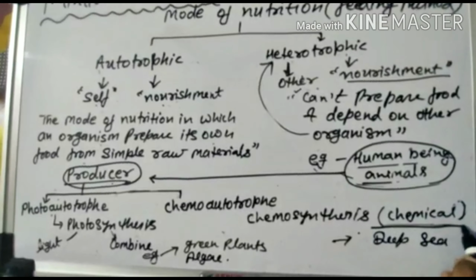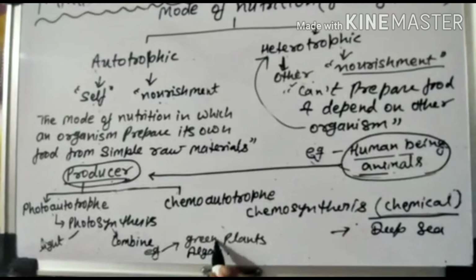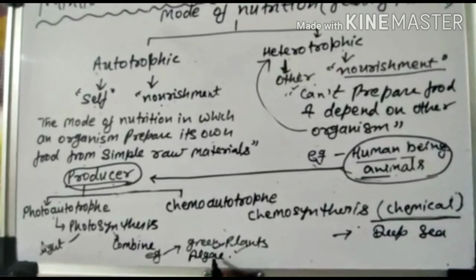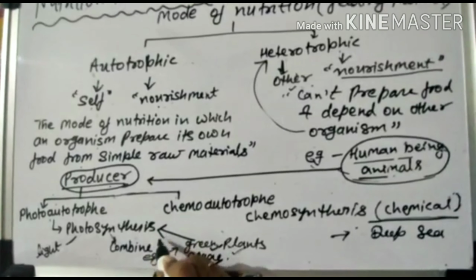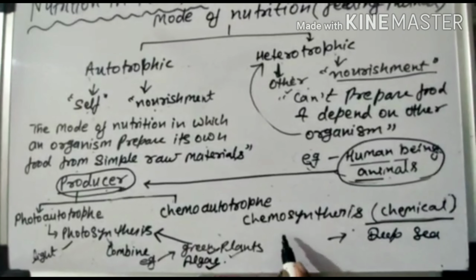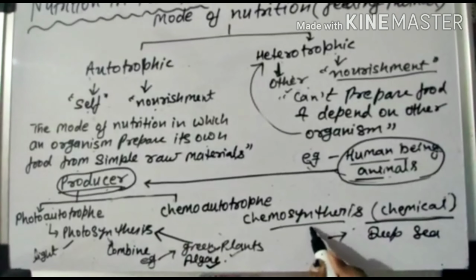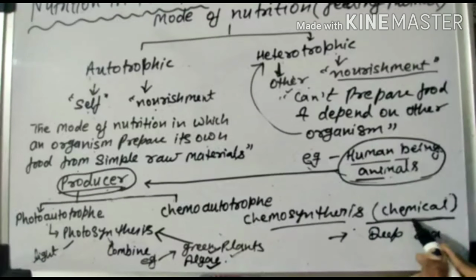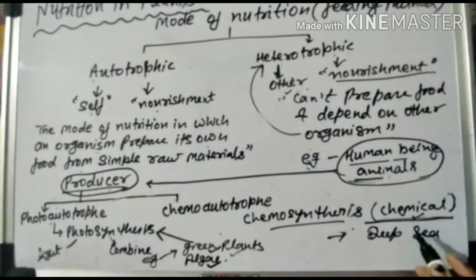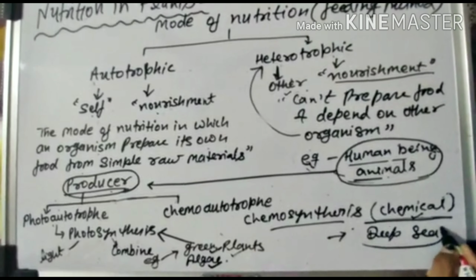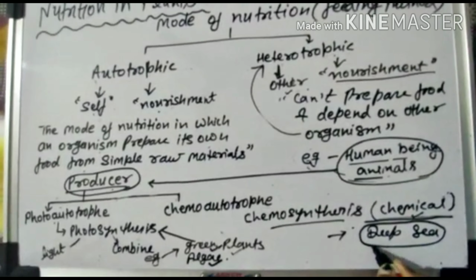Here we can take the example of green plants and algae. These are examples of photosynthesis because they use light for making their food. And in chemosynthesis, organisms use some chemicals and make their food by using them, and they are present in deep sea water.